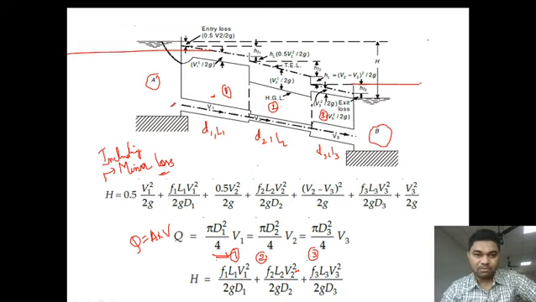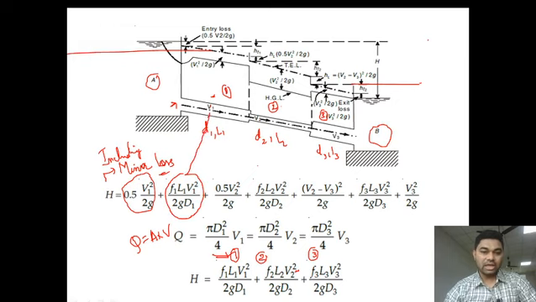This is the entrance of pipe 1. At the entrance of the pipe, entry loss occurs. What is the amount of entry loss? 0.5 V1 square by 2g. After the entry, the liquid experiences friction in pipe 1. What is the formula for the major head loss due to friction? f1 L1 V1 square by 2gD1. This was the friction loss in pipe 1.